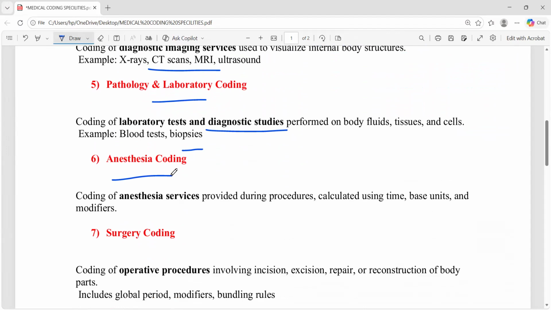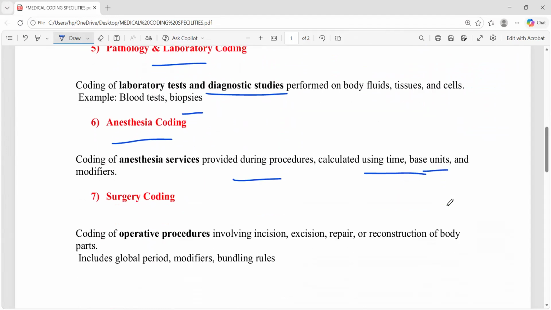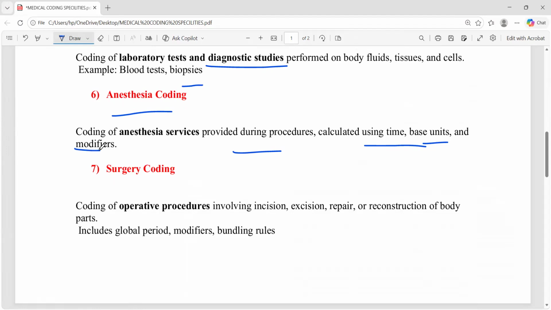We know anesthesia, which is given prior to the surgery to relax the muscle and relieve the pain. That's all the anesthesia. It is a majorly time-based service. For the anesthesiologist, we have to watch how much time was spent with the patient, since the time-based service is based on units and modifiers we need to append.